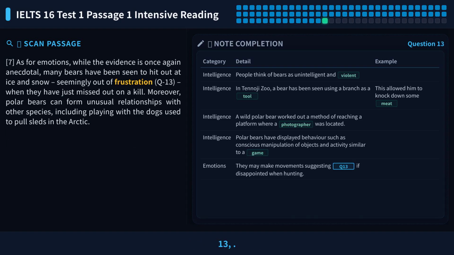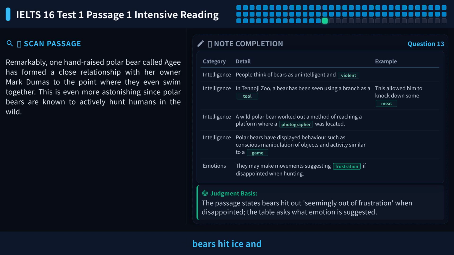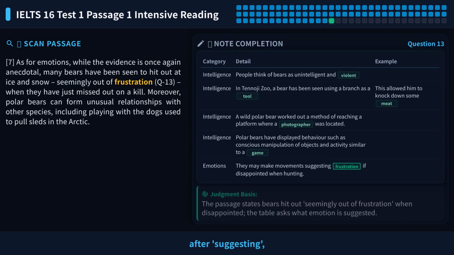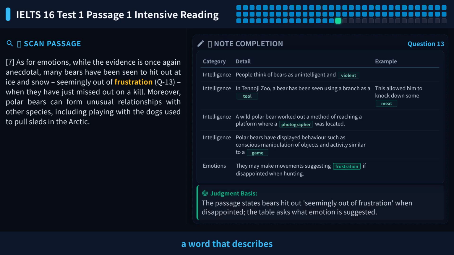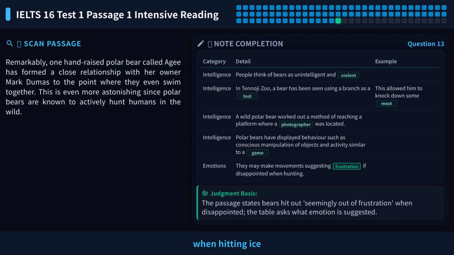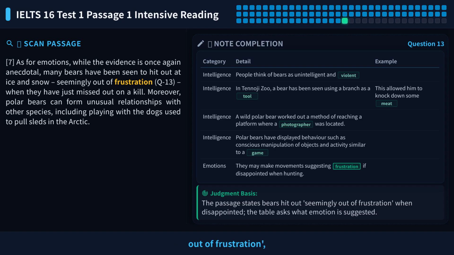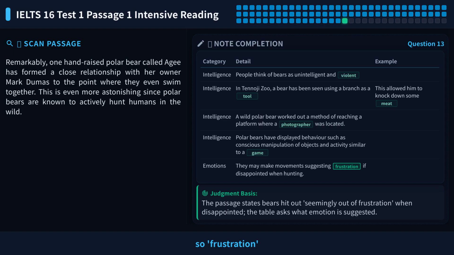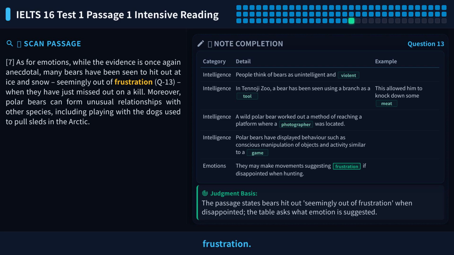Let's look at question 13. It asks what emotion is suggested when bears hit ice and snow after missing a kill. The blank comes after suggesting, so we need a noun that describes an emotion. Let's go to paragraph 7 and look for a word that describes the bear's emotion when hitting ice and snow. The original text directly says seemingly out of frustration, so frustration is the answer word. So the answer to question 13 is frustration.